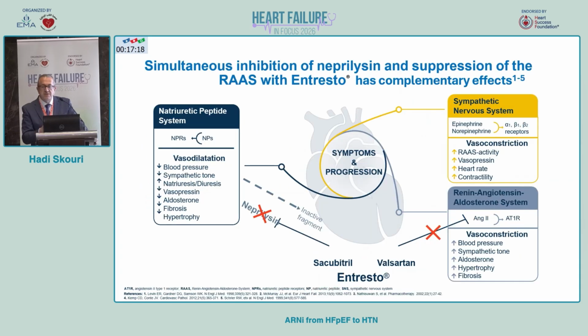And this is where this slide, you know it from many previous talks in heart failure, but it can also apply to hypertension too, because whenever we block the renin-angiotensin-aldosterone system with valsartan and sacubitril to inhibit neprilysin, we can shift this imbalance of the activation of the RAS system and more activation of the natriuretic peptide, and this will lead to reverse remodeling.